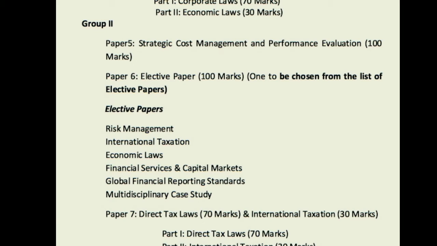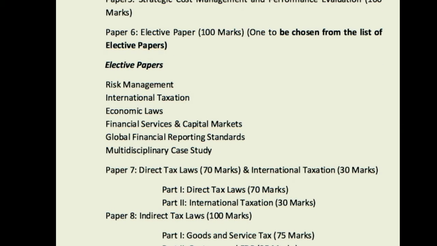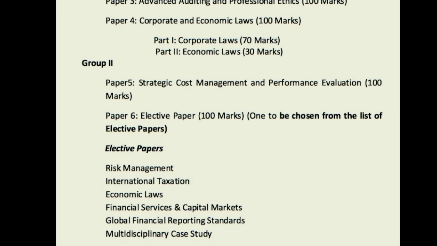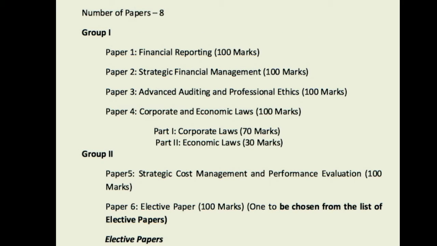Now you have Paper 6, which is an elective paper, in which you can choose any one of the given subjects like risk management, international taxation, economic laws, financial services and capital markets, global financial reporting standards, or multidisciplinary case study. Then Paper 7, Direct Tax Laws. Then Paper 8, Indirect Tax Laws. This was all about the CA course, consisting of 3 levels. In all 3 levels you need a minimum of 40% marks in each subject and 50% marks in aggregate.